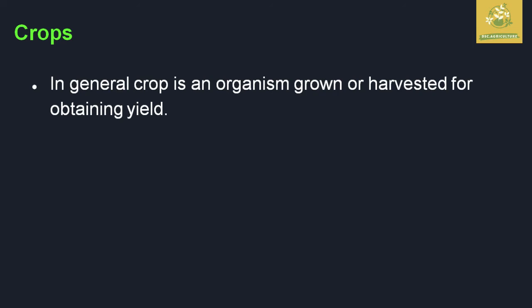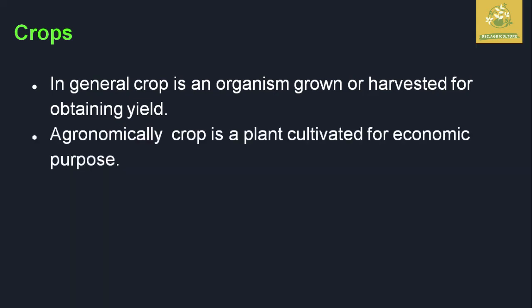So while seeing what is a crop in general, a crop is an organism which is harvested when it has obtained its yield for food or some shelter or anything else. Agronomically, a crop is a plant which is cultivated for its economic use. So these are the two definitions we can give for what is a crop.